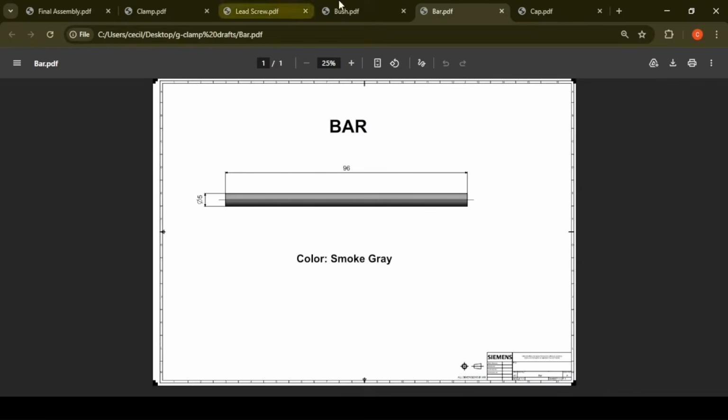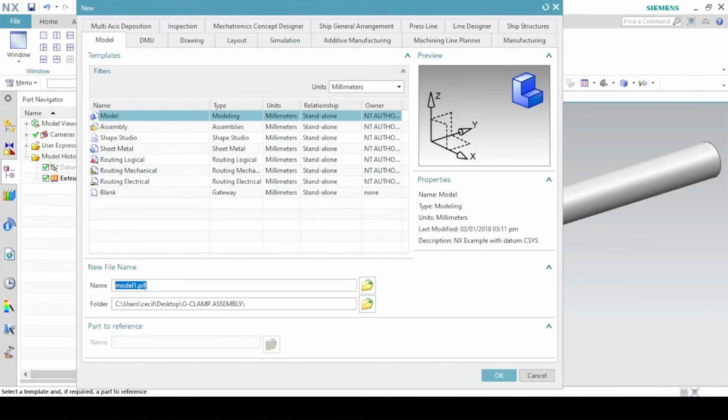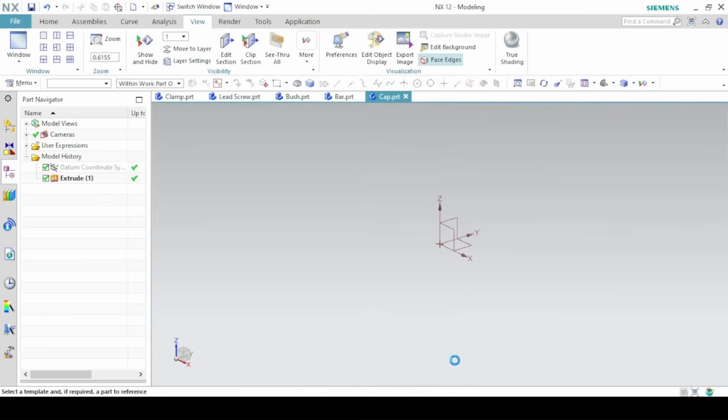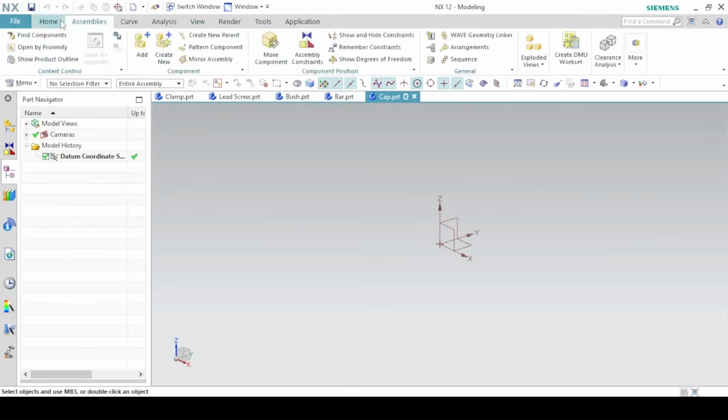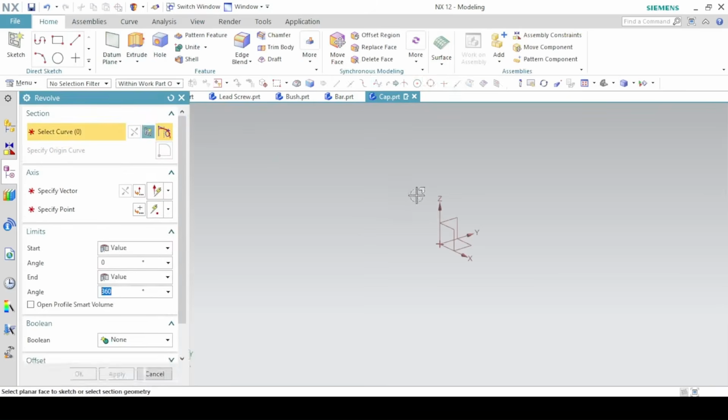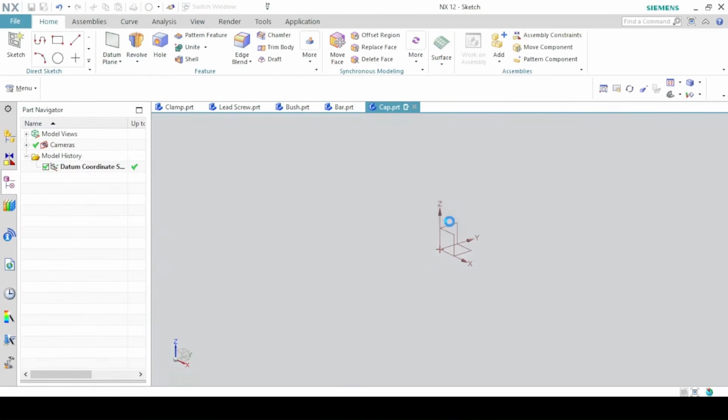This will be the cap. So we still use the revolve feature for the cap. Revolve on the right plane.